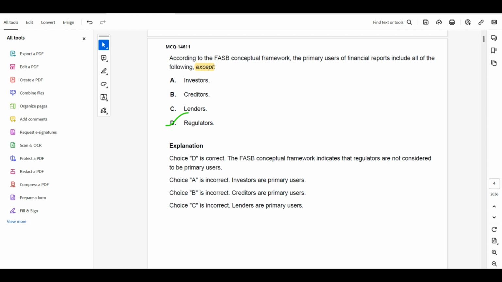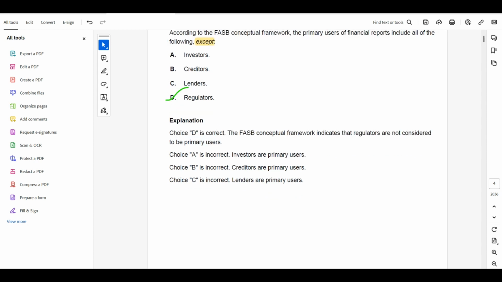Coming to the next MCQ, according to the FASB conceptual framework, the primary users of financial reports include all of the following except; it means, who does not require the financial reports for primary use? The investors, creditors, lenders, regulators. The investors do require the financial reports for investment. The creditors and the lenders also do require the financial reports for lending credit, but the regulators are not the primary users of the financial statements. So the answer will be D, regulators.